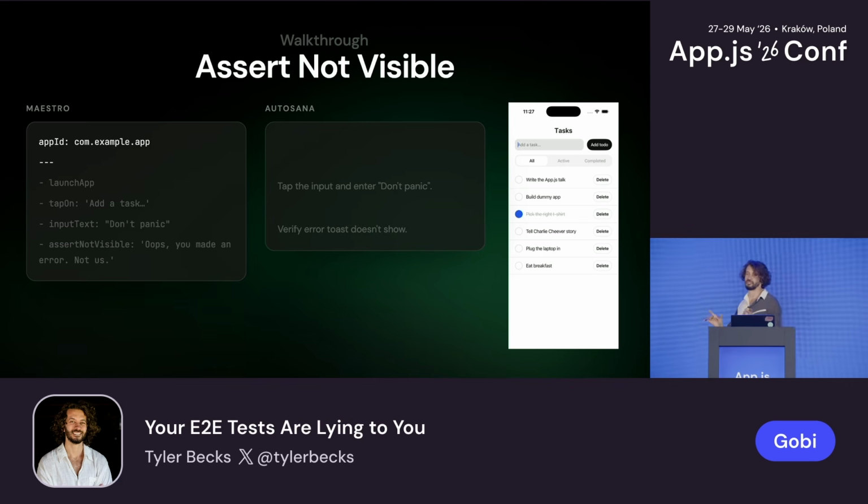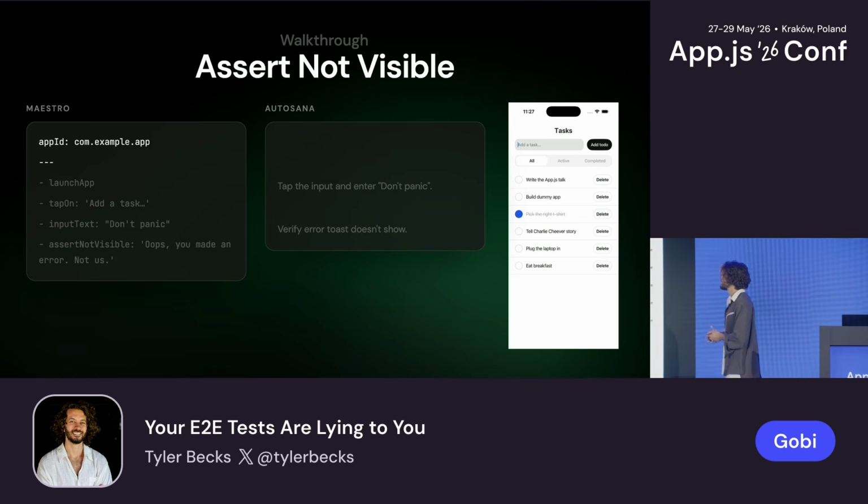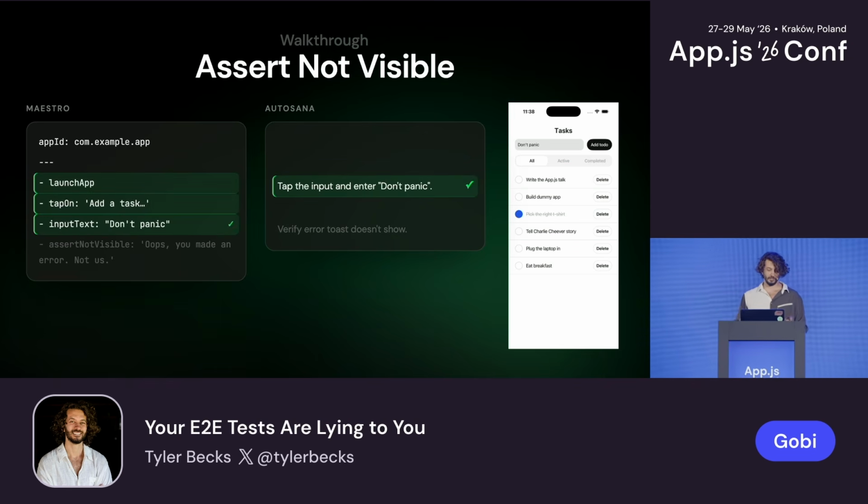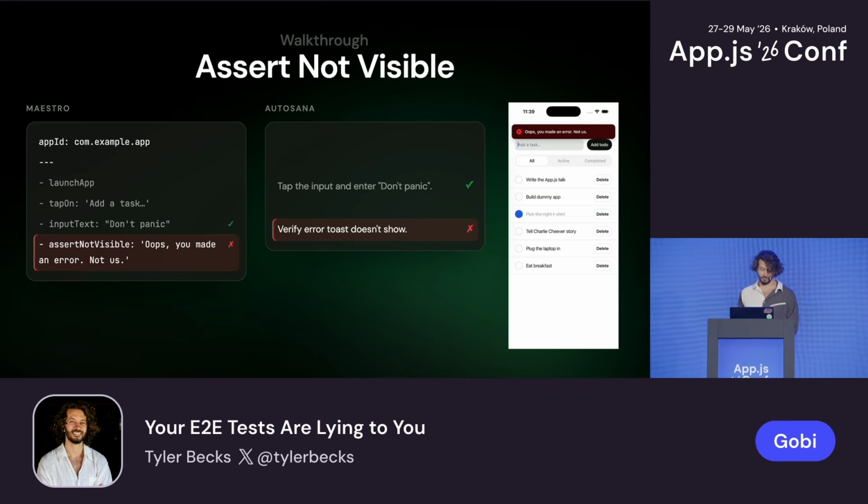Now, this is one of my favorite types of tests, when you test that something is not visible on the screen. This example is going to pass. We wrote the test once, and everything was working. We're going to add a task here. But sometimes our server has been throwing errors, and we don't know why. We hope that this time it doesn't happen, but we write a test to make sure that there are no server errors thrown. Oops, there was an error. Good thing we wrote the tests.